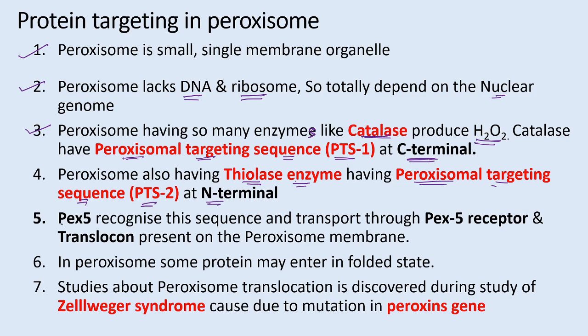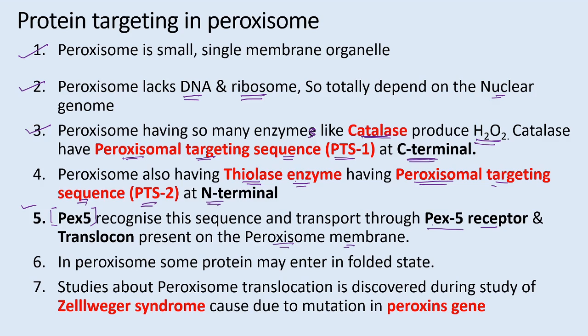Then in the cytoplasm there is the PEX5 subunit which recognizes this peroxisomal targeting sequence, and with the help of the PEX5 receptor and the translocon present on the peroxisomal membrane, this catalase protein can enter into the peroxisome. Some proteins may enter in the folded state.